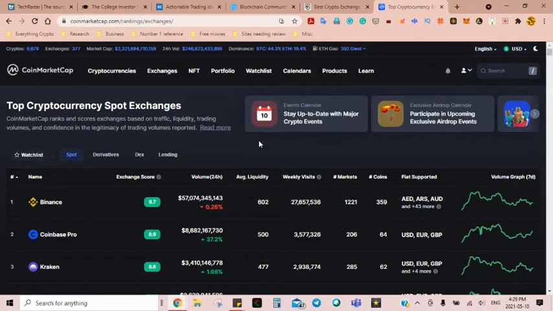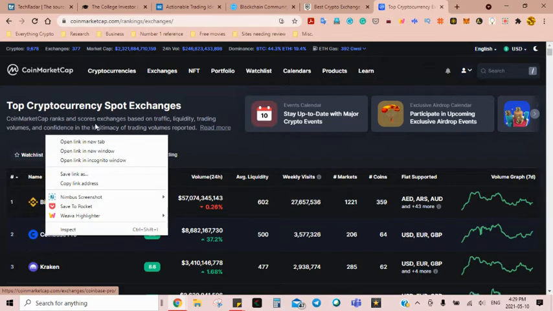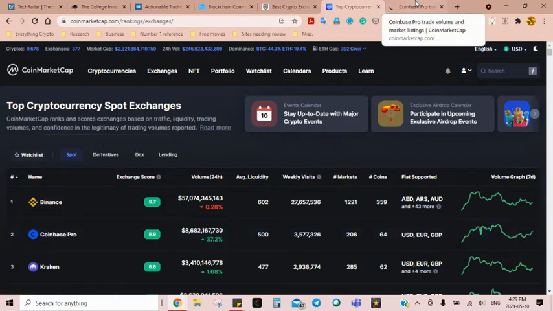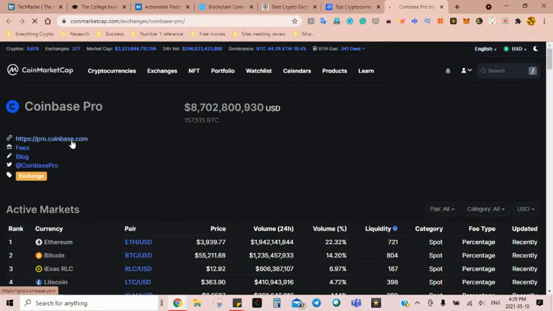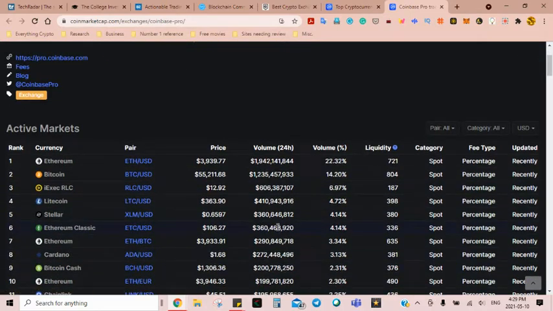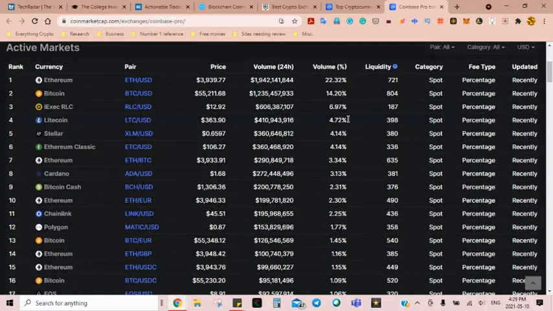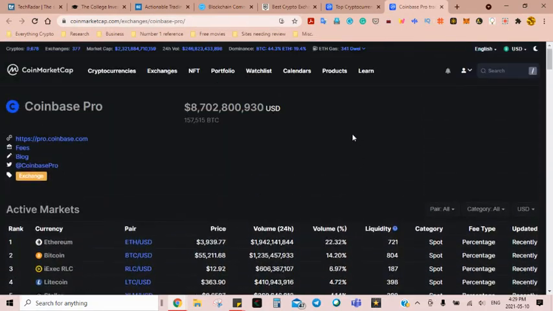Then we go to the third one, and we go to CoinMarketCap, we go into in-depth research, okay? So you can click on the website and go through the website. Again, I highly recommend that. I showed you the videos in which I recommend you do that. But then, we went through the fees, we went through the coin pairings, we went through all this. We see that they have social media presence, blog, Twitter. Very good. Okay, so we're happy so far.